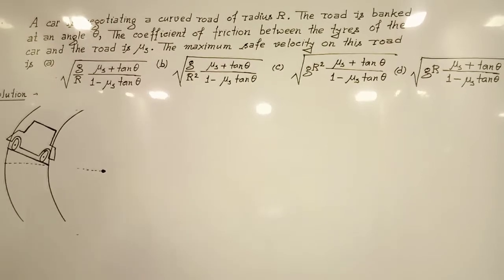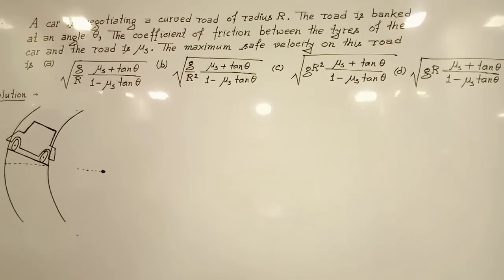Hello everyone, this question is for Nick from Laws of Motion. A car is negotiating a curved road of radius r. The road is banked at an angle theta. The coefficient of friction between the tires of the car and the road is mu s. The maximum safe velocity on this road is given as, and the four options are given here.